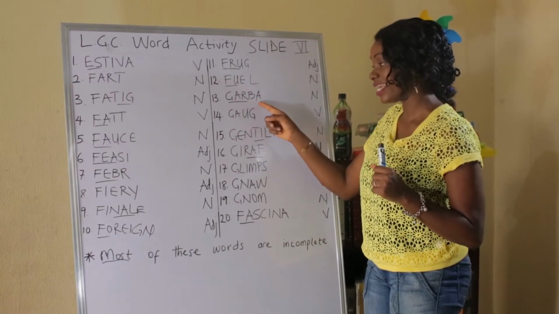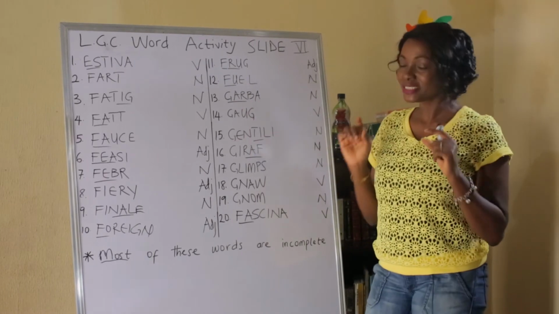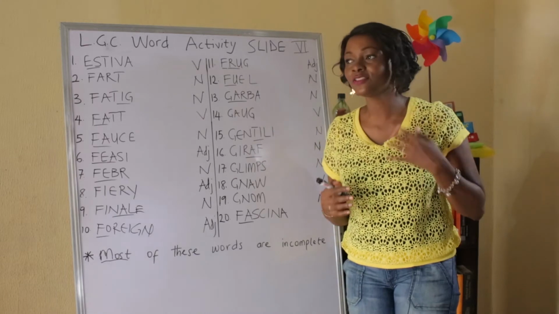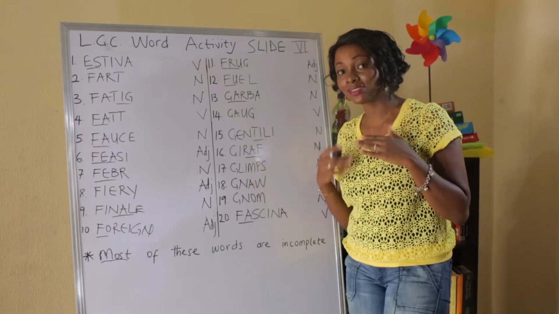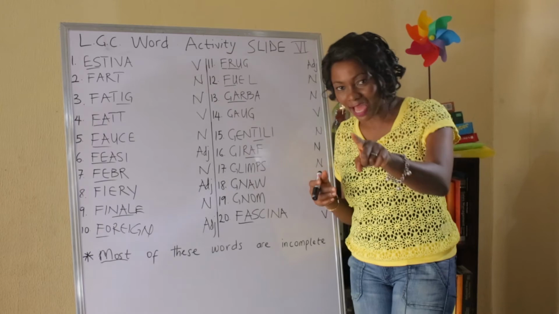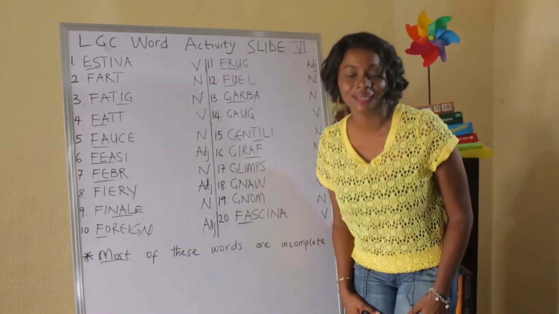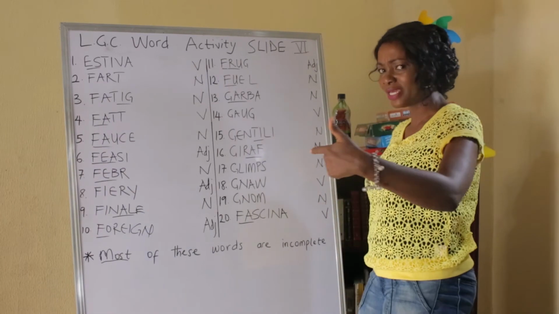This is a noun, and it is garbage. Garbage. G-A-R-B-A-G-E. I'm particularly particular about pronunciations because you see, it is one thing to be intelligent. It is another thing to sound intelligent. And that is what you need to do because you are a genius. And of course, the champion in you is ginormous. Can we get on with it?